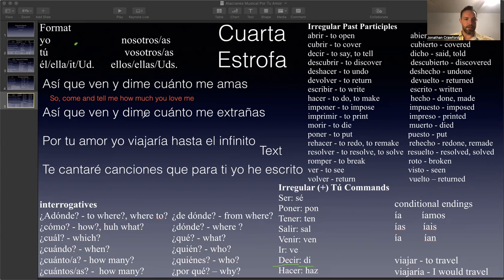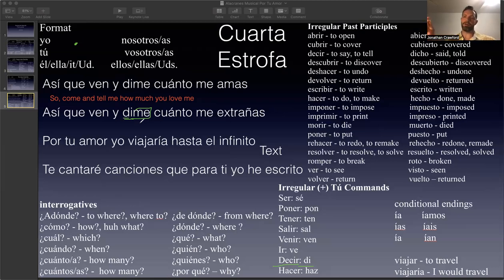But anyway, di. Now it has di me. Di me. It doesn't say dime, guys. It says di. That's a positive tú command, meaning tell. Tell what? Tell me. Di me. Remember how I said that the pronouns can be attached to the end for 3 reasons.